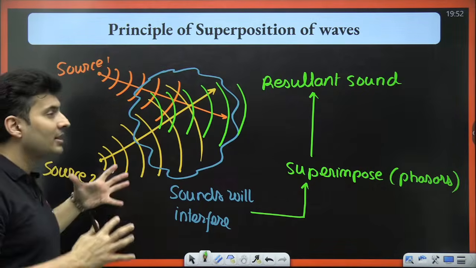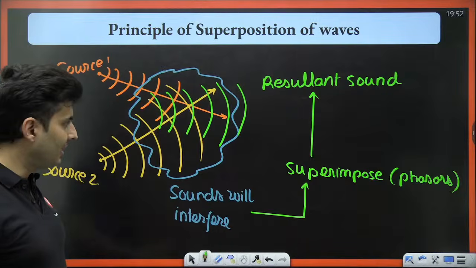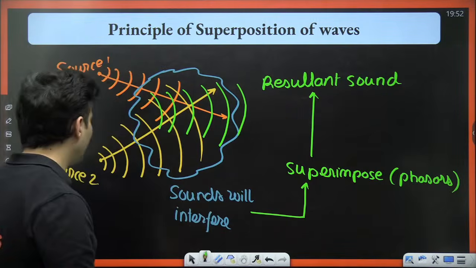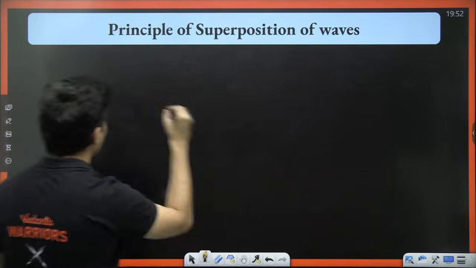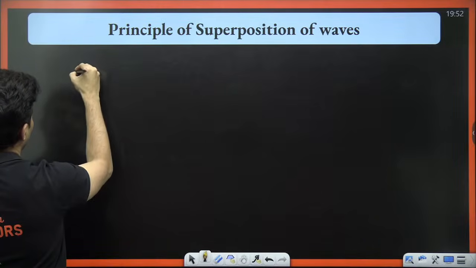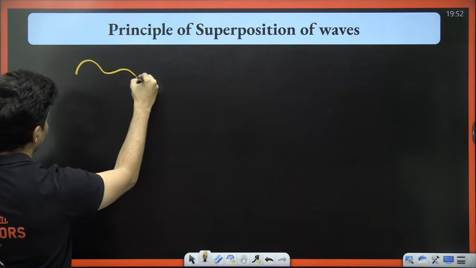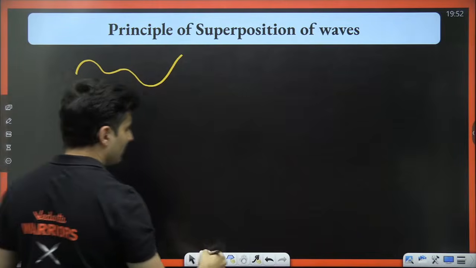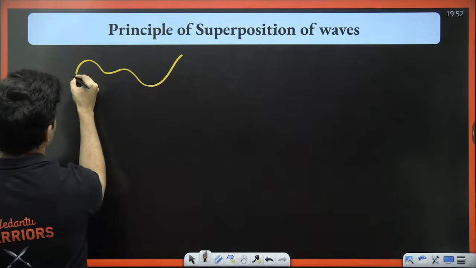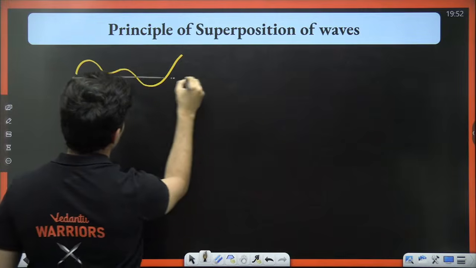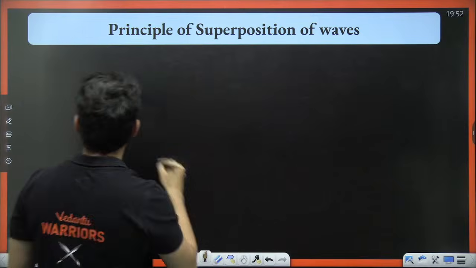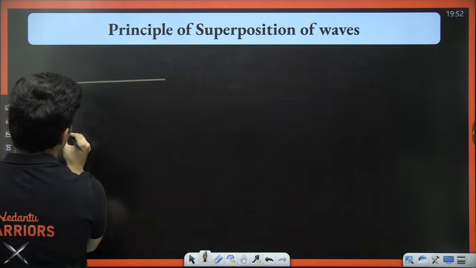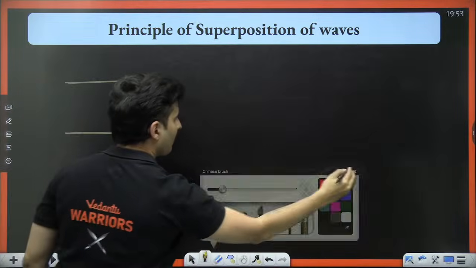So that is the meaning of finding the resultant sound, and it happens via superimposing. How does superimposing exactly look like? Let me show you. Imagine there is some sound like this. This is equilibrium.